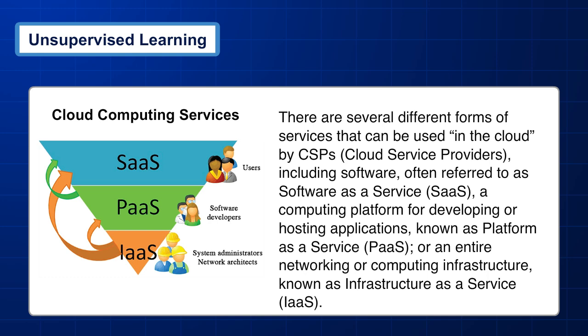Users: software developers, system administrators, network architects.